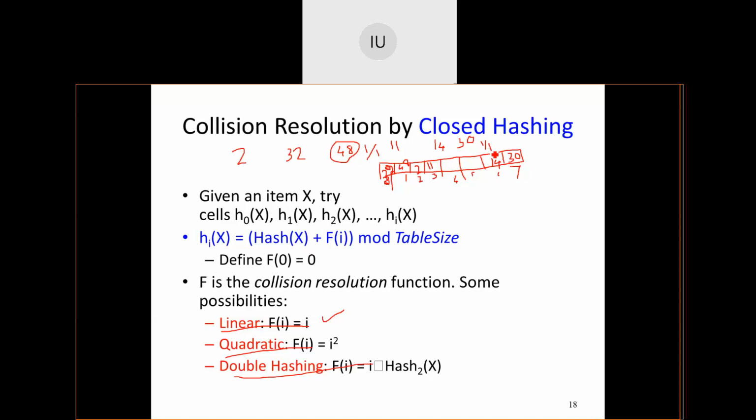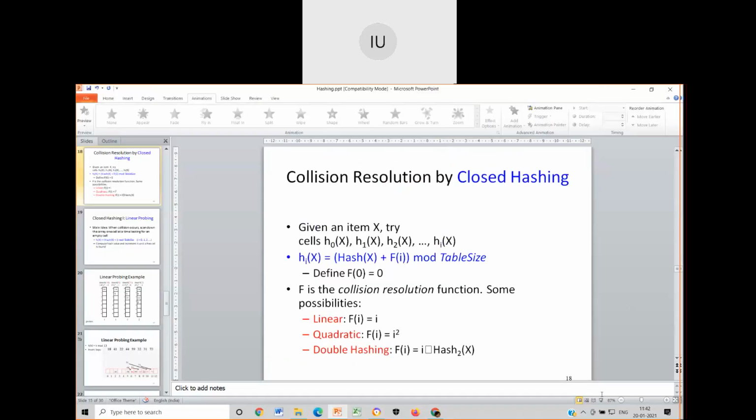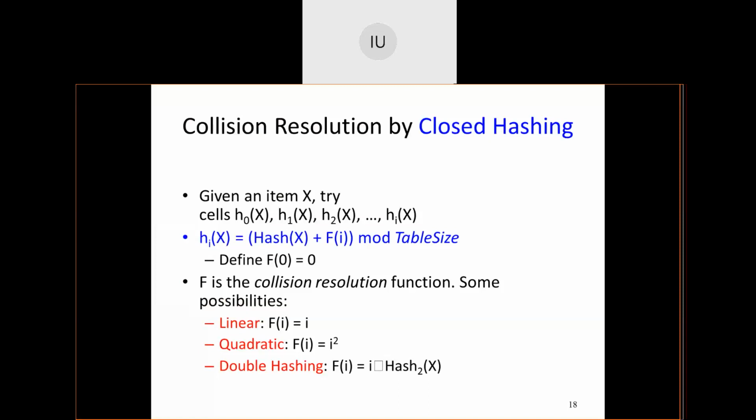Construct a hash table of size 10 for the following set of elements. Find how many collisions are there after construction.